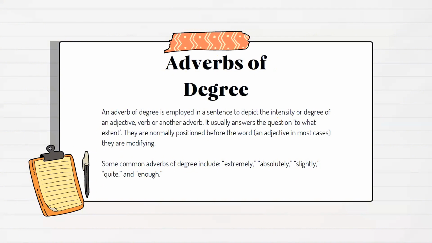The next one is adverbs of degree. An adverb of degree is employed in a sentence to depict the intensity or degree of an adjective, verb, or another adverb. It usually answers the question "to what extent." They are normally positioned before the word they are modifying. Some common adverbs of degree include extremely, absolutely, slightly, quite, and enough.